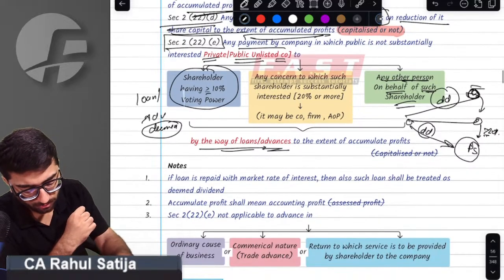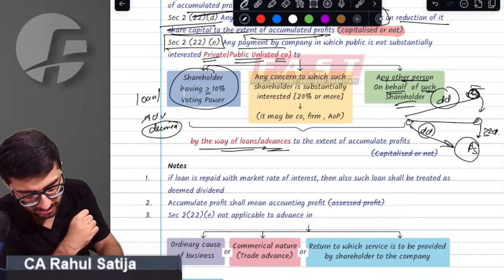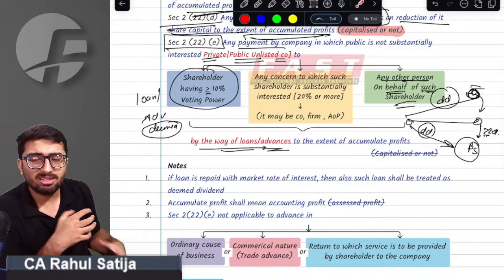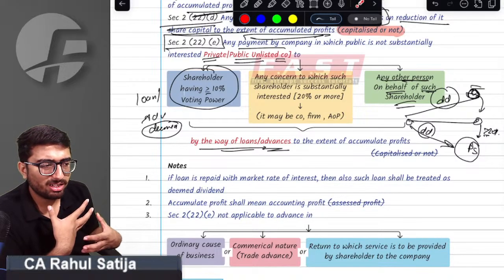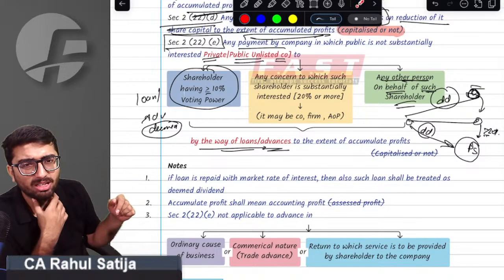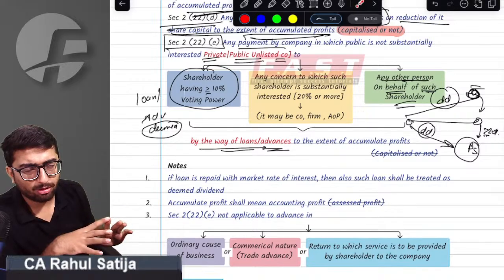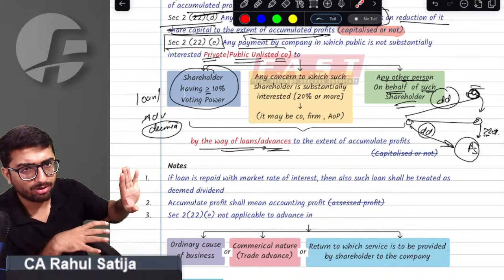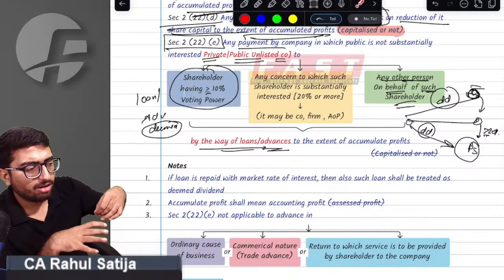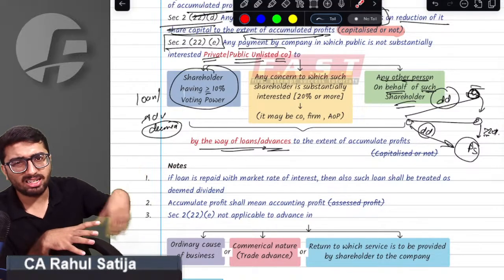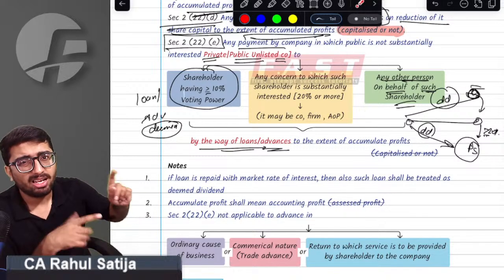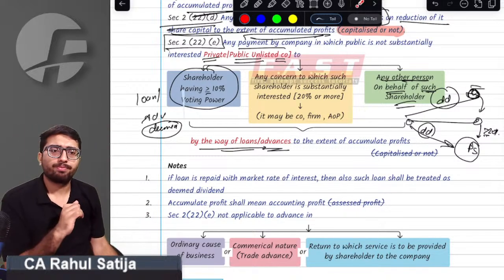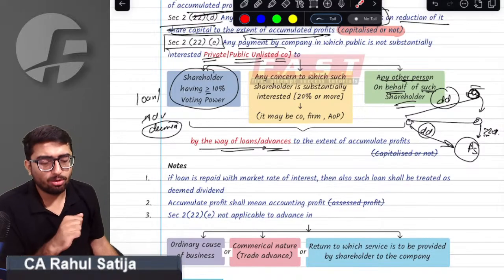Sir, accumulated profit in this case implies accounting profit. Sir, but this brings us to a situation where real-life advances can also not be given. See, if the company has accumulated profit and is paying any advance to a shareholder for any services that he is going to give, or any advance in the ordinary course of business, then this shall also become deemed dividend. This will be wrong. So the provision talks about three exceptions.